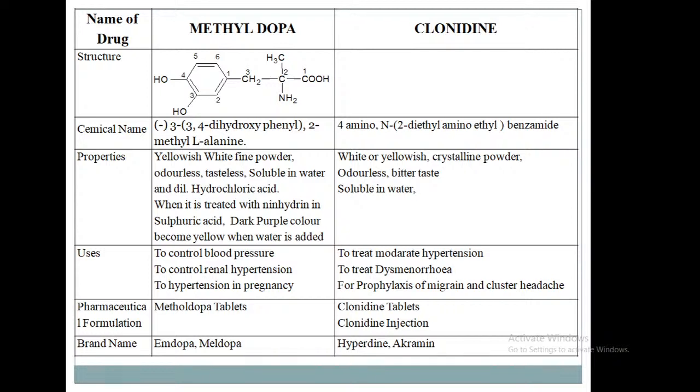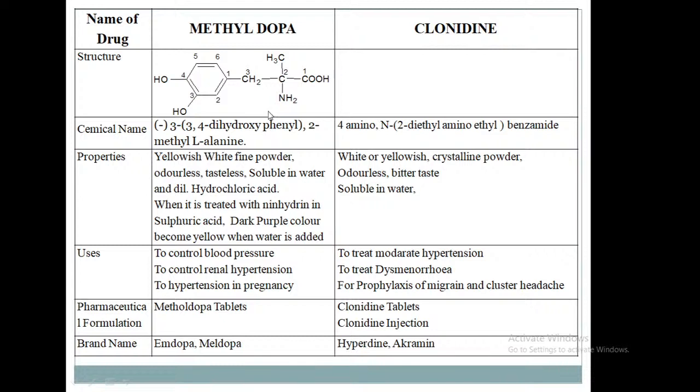First drug under the antihypertensive drugs, and it is important for the exam, that is methyldopa. See the structure of methyldopa. It contains two alcoholic groups. At the third position, they are having 3,4-dihydroxyphenyl.